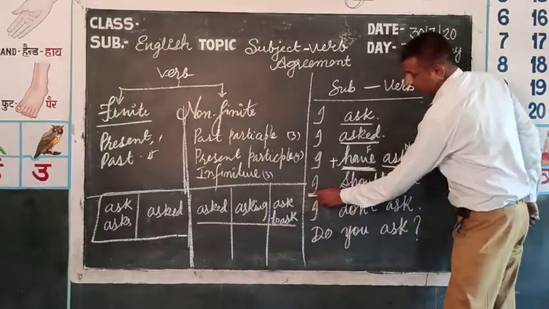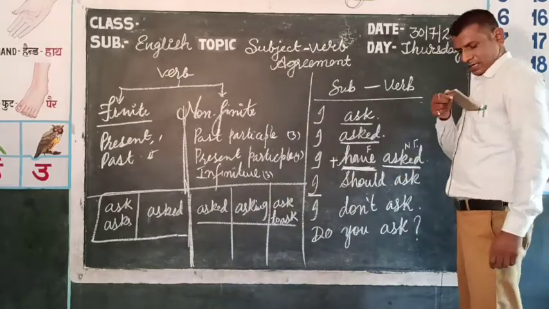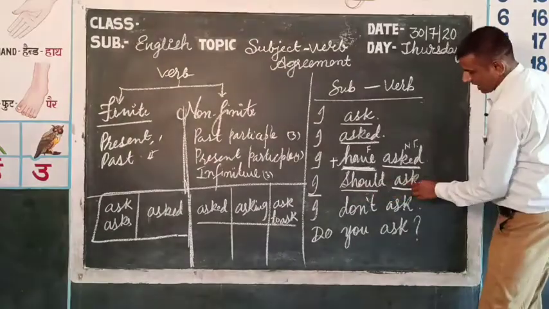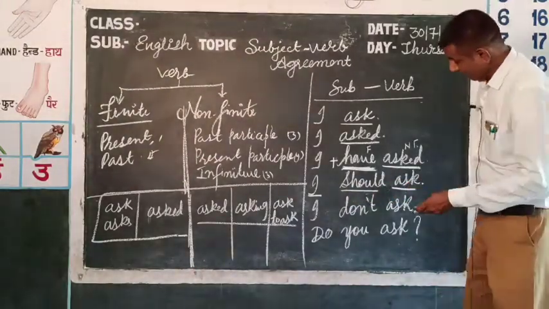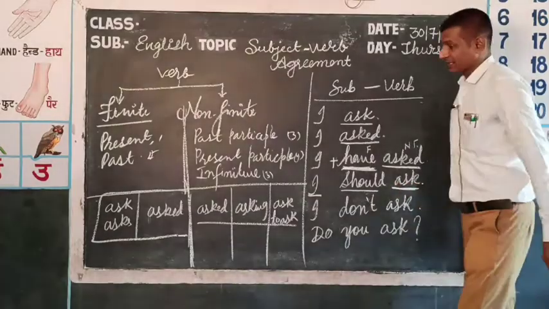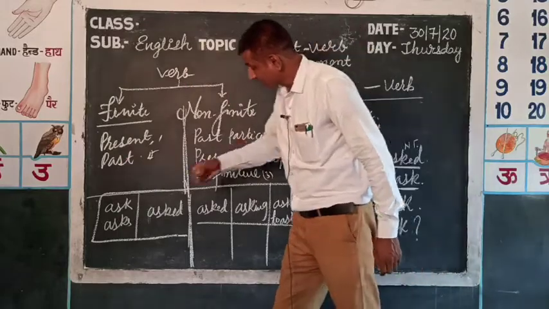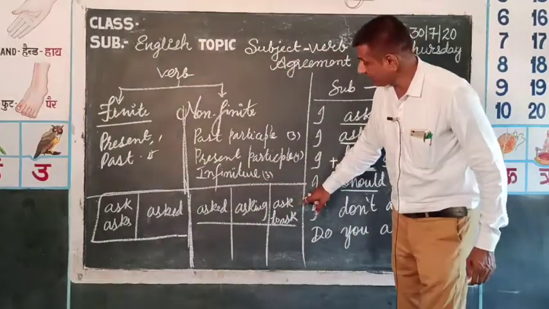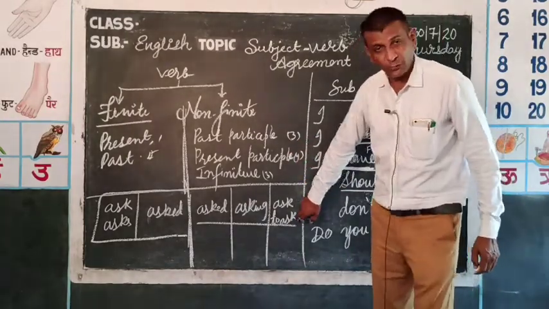Now see the next. Well, I should ask. Again the situation is the same. Here one is ask, and one is infinitive. See, this is infinitive, this is to infinitive.